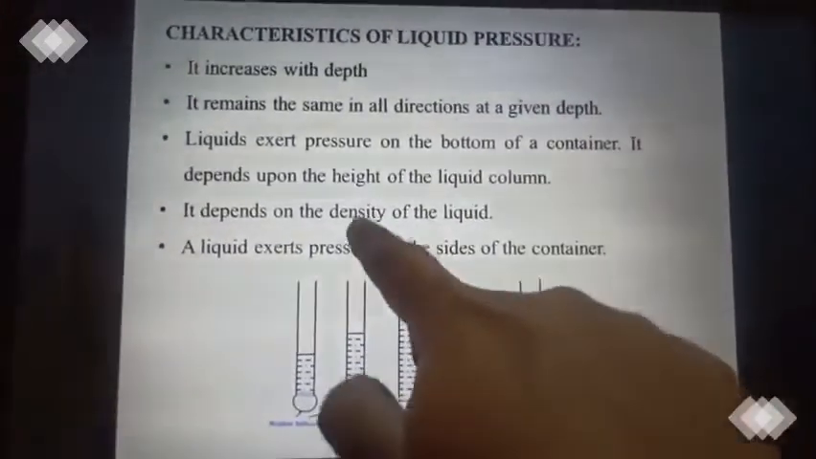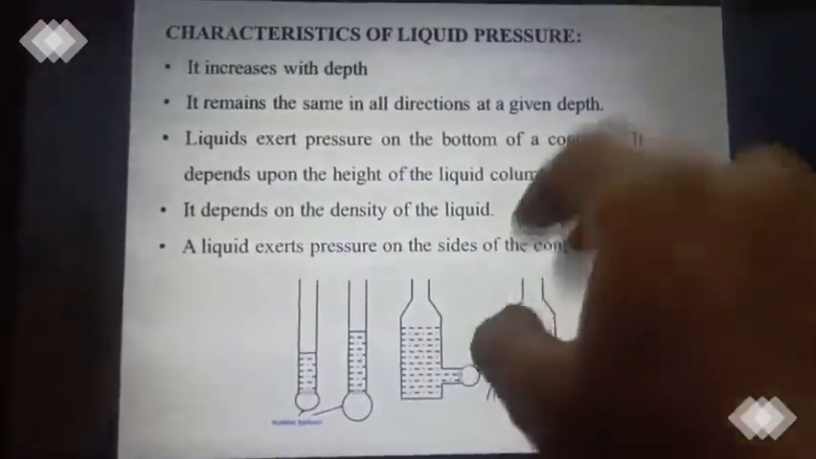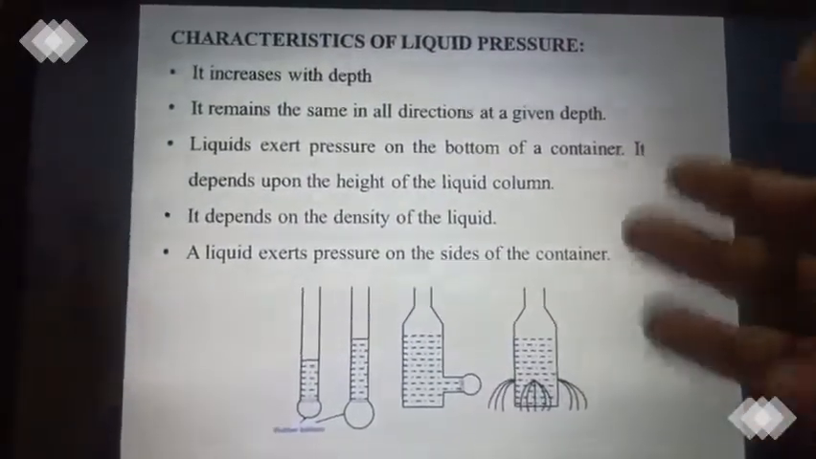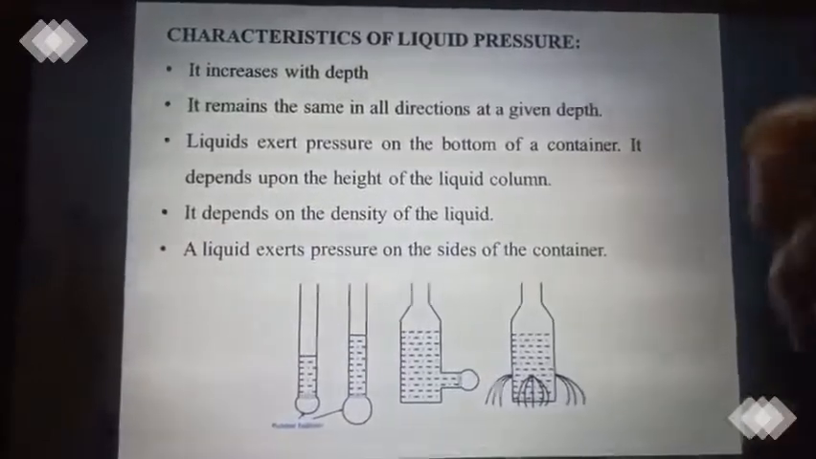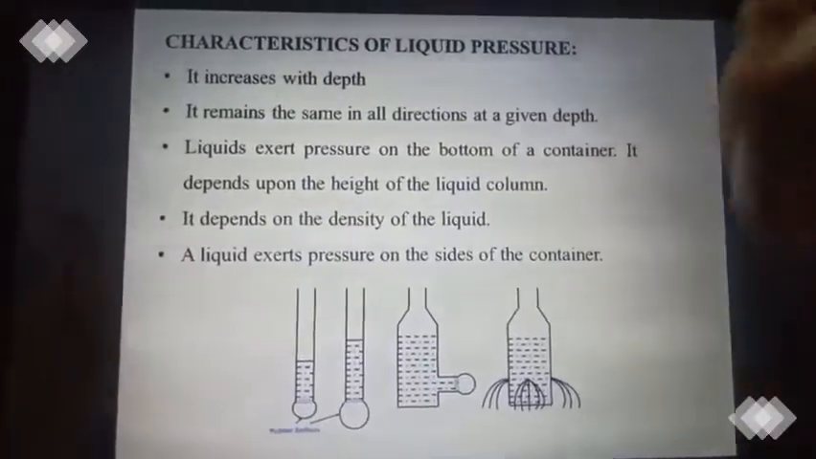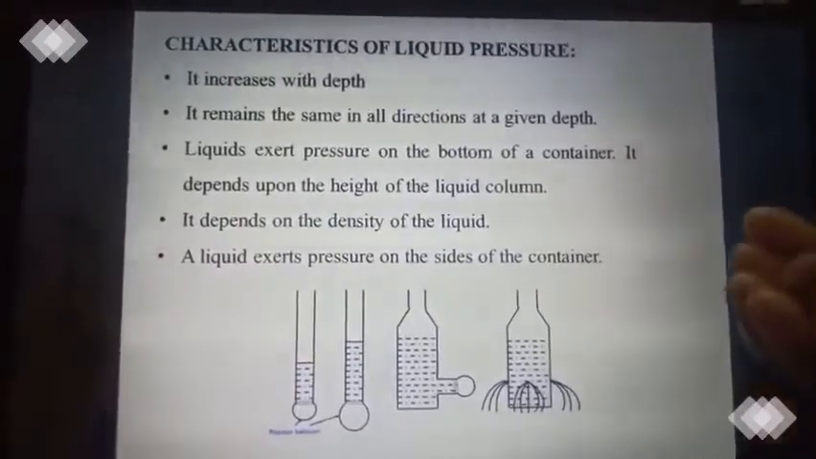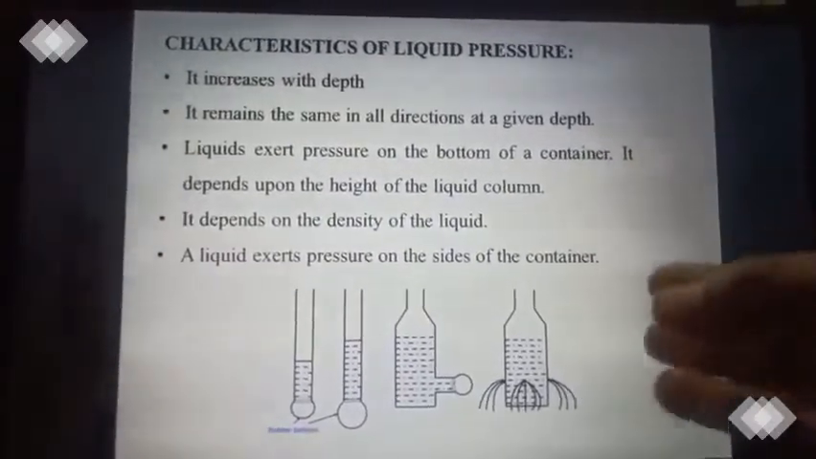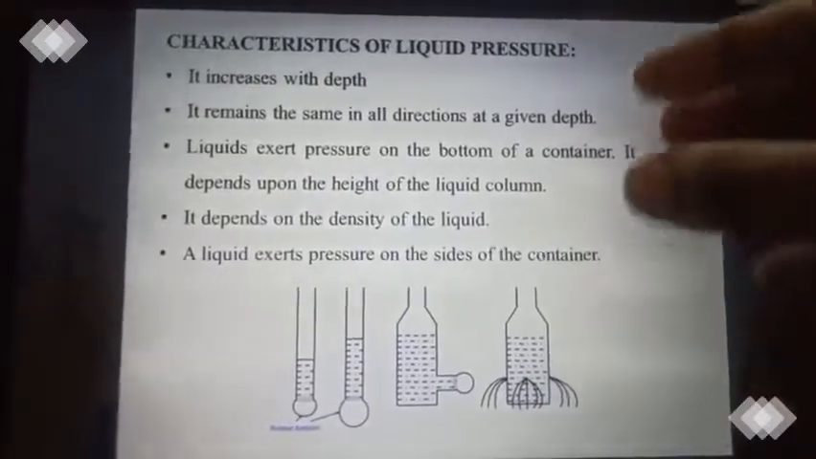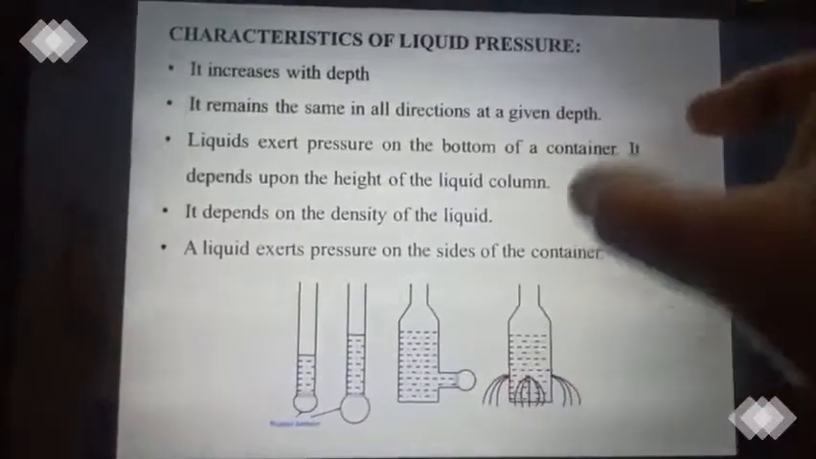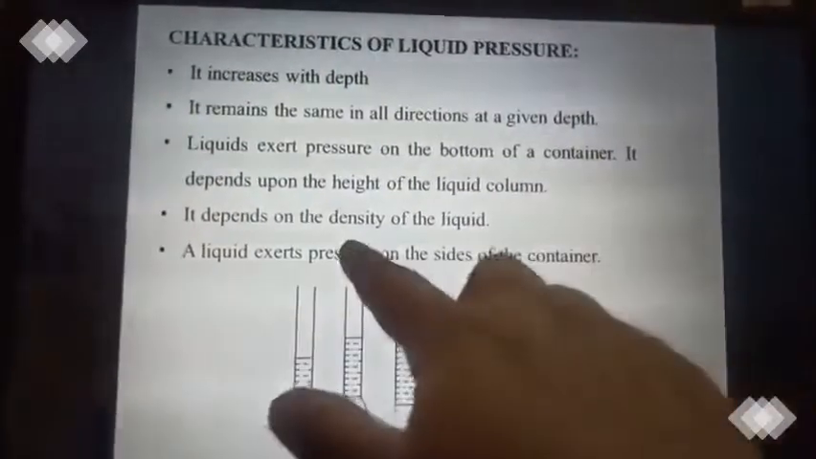The next one is that it depends on the density of the liquid. And you know very well, each liquid is different from another liquid. For example, water is different from normal cooking oil, and cooking oil is different from castor oil. So each will have a separate density. What do you mean by density? Density is mass by volume. For the given volume, how much mass of molecules is present inside that volume is given by the density.